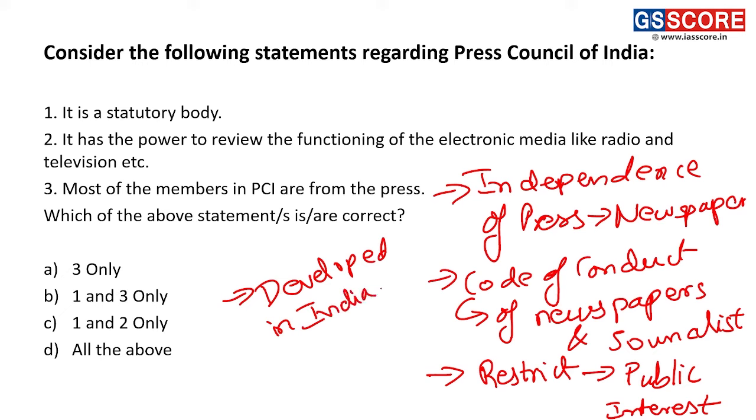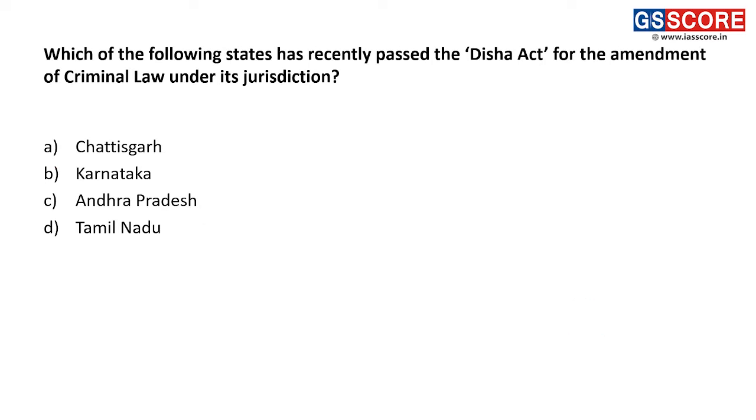All right. So here we have seen the answer is B. And this is information with respect to the Press Council of India, which you need to remember from an examination point of view. Again, moving on to the next question, and this question concerns itself with the Disha Act. Which of the following states has recently passed the Disha Act for amendment of criminal law under its jurisdiction? The answer is Andhra Pradesh.